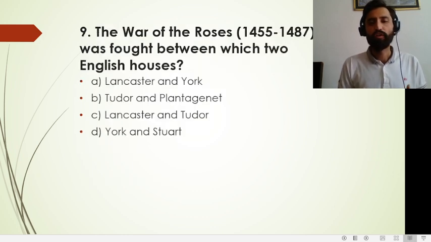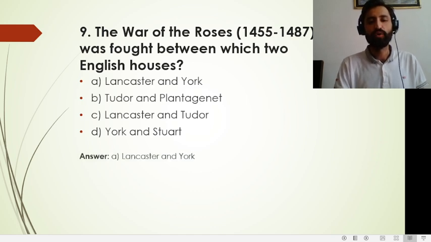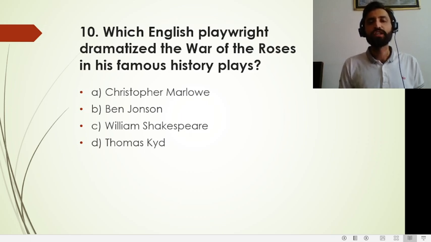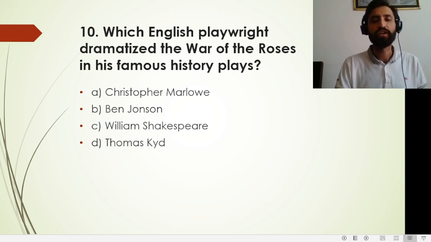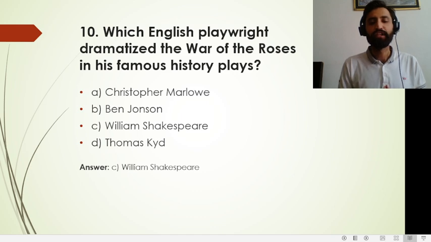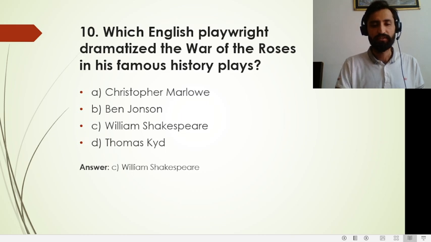The next one is: the War of the Roses was fought between which two English houses? Those houses were Lancaster and York, and their fighting was ended by the rise of the Tudor dynasty. The most prominent figure in the Tudor dynasty is Henry VII. Which English playwright dramatized the War of the Roses in his famous history plays? That is William Shakespeare, in Richard III and Henry VI.